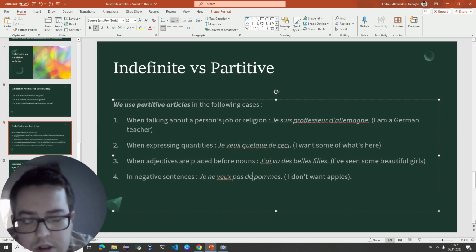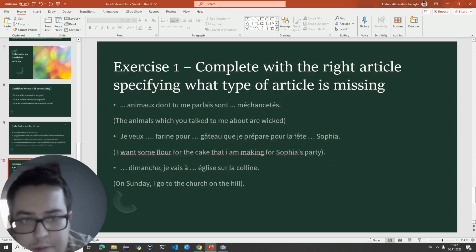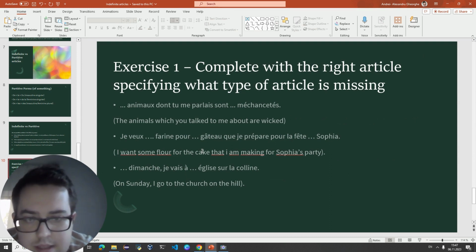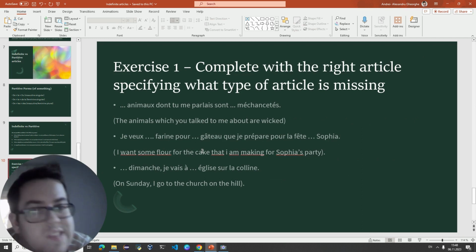And for us to practice these concepts, I've prepared an exercise. We need to complete the right article, specifying what type of article is missing. We can have partitive articles, indefinite articles, or definite articles. I'm also going to link the contents in the description. So check out the description before trying to do this exercise on your own. And in a few seconds, we're going to discuss it.